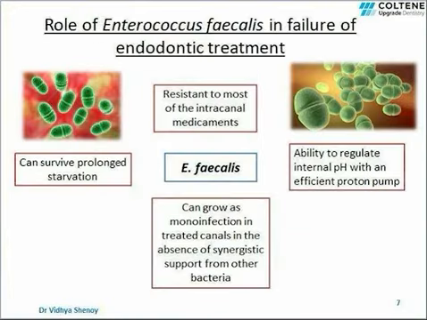E. faecalis is the most predominantly found bacteria in a failed root canal treated tooth. There are many reasons for this. First, it can survive prolonged duration of starvation. Second, it has an efficient proton pump which helps to regulate the internal pH, and as a result it makes the bacteria resistant to most of the intracanal medicaments. E. faecalis can grow as a monoinfection without any help from other bacteria. So eliminating E. faecalis from the root canal system is the most challenging as well as very important for the success of root canal treatment.